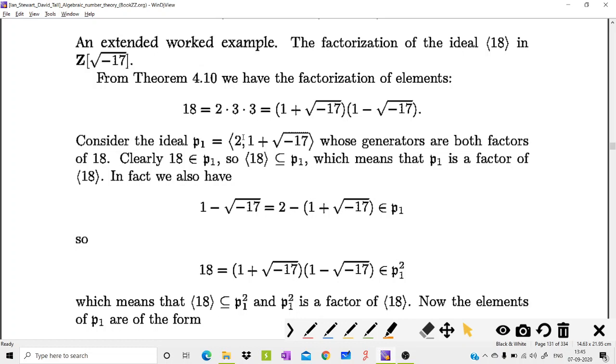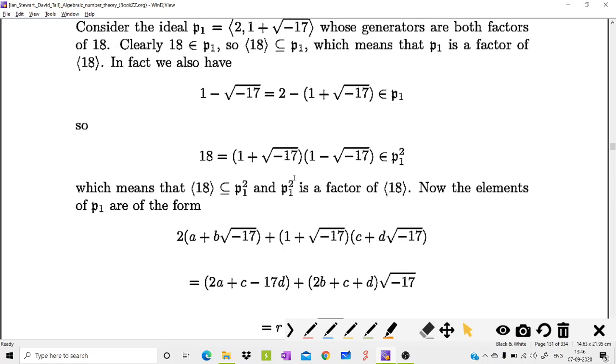On the other hand, we can write 1 plus root minus 17 into 1 minus root minus 17, which is also an element of P1. Therefore 18 is an element of P1 in that way. So we can say that the ideal generated by 18 is contained in P1, which means that P1 is a factor of 18, because of the equivalent condition: A divides B if and only if A contains B. Using this idea, we can find the factors of 18, hence we can get the factorization of the ideal generated by 18.